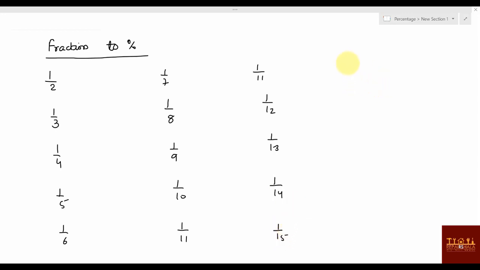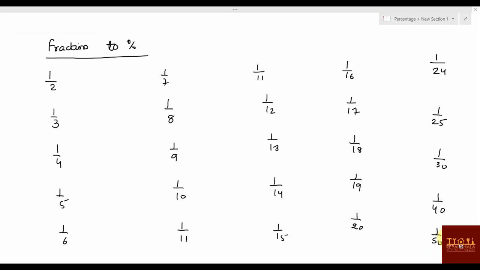Now 1 by 16, 1 by 17, 1 by 18, 1 by 19, 1 by 20. After 20, 22 is also not important, 24 is important. After 25, then 1 by 30, 1 by 40, 1 by 50. So you have to tell these fraction equivalents.